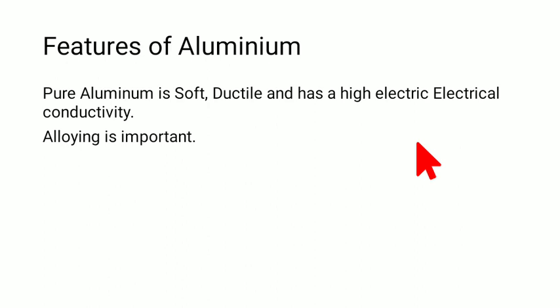It is very soft, it is ductile, it can be changed into any form, and it has a high electric conductivity. Also, one more point: it has a high melting point. It has a melting point of 658 degrees Celsius. So from here we get a picture of what aluminum can be used for, isn't it?